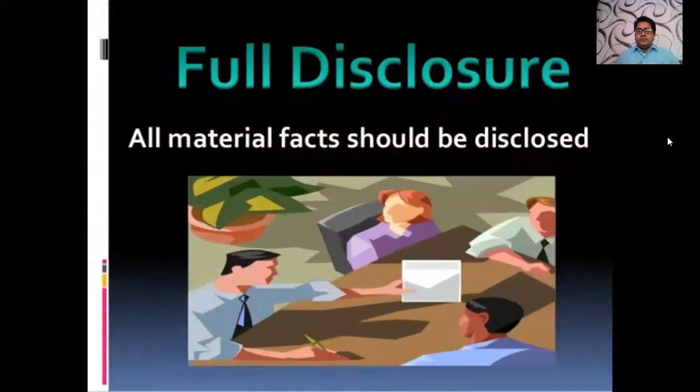Okay, next one is the full disclosure concept. Now the full disclosure concept, as the name suggests, says all material facts should be disclosed. Students, this concept means you are required to disclose each and everything in the books of accounts. You cannot hide anything, because in the first chapter you have studied the interested users of accountancy. The various users are dependent on your accounts, so you are required to make everything crystal clear to them related to every transaction of your business.